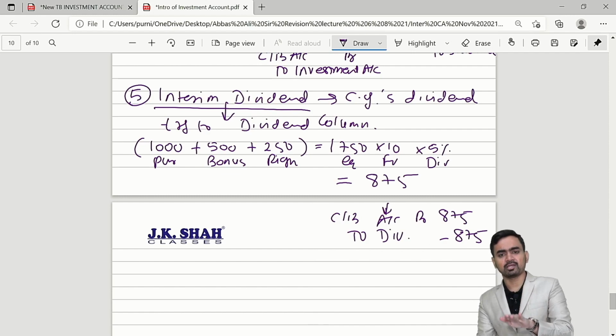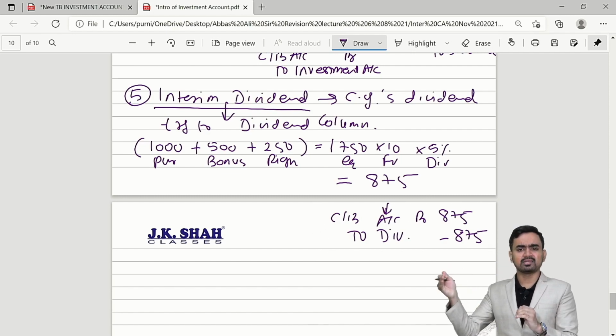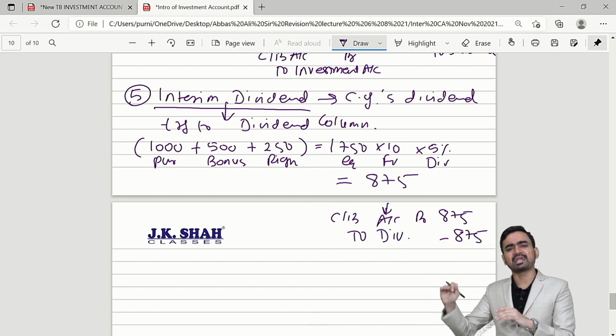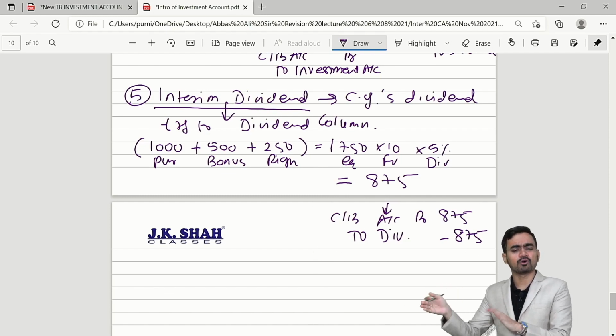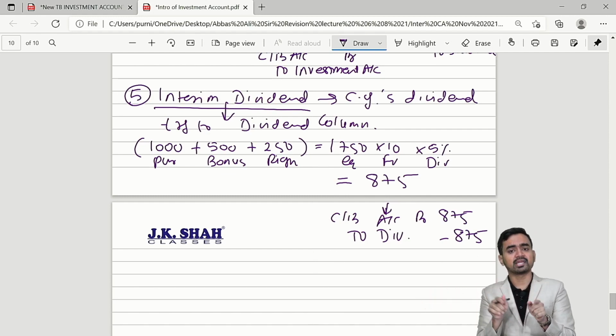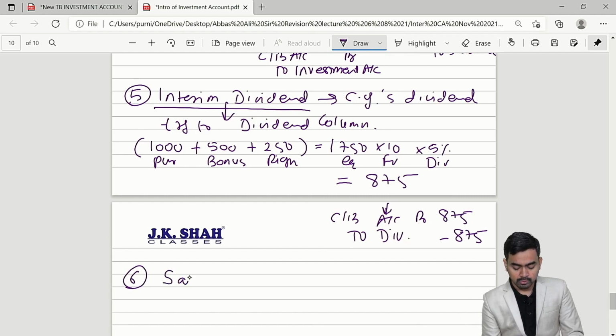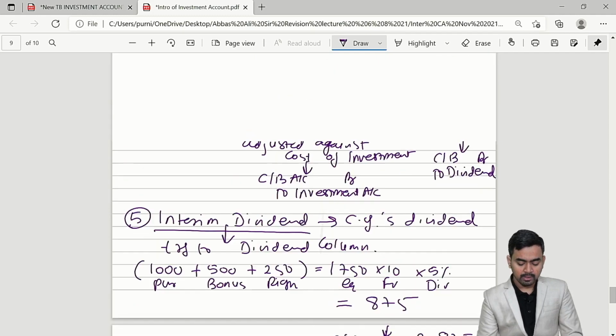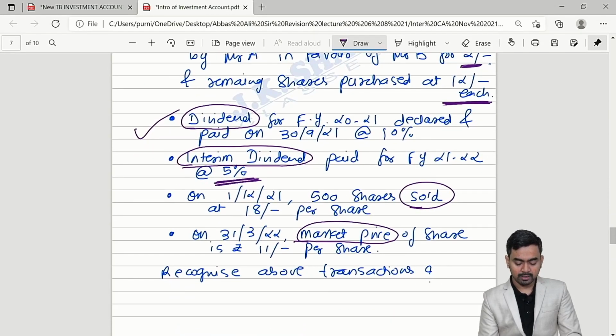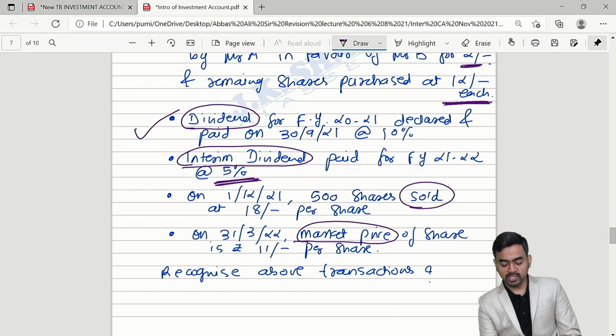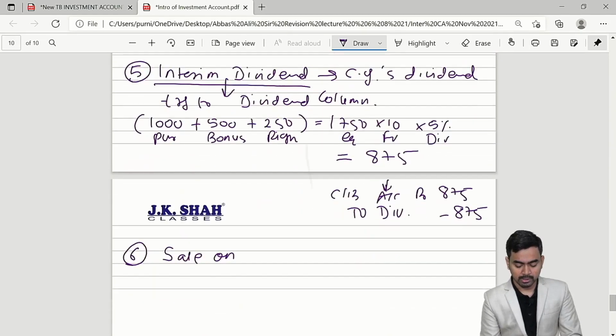Okay. So there is no worry with respect to interim dividend. It is your revenue income. At the year end, the second half dividend which you will receive, at that time you can check whether it is pre or post. But right now when interim dividend is received, straight away close your eyes and write in the dividend column. Okay. Sixth point. With respect to sale, please check. 500 shares sold at 18 per share on 1st December 21.